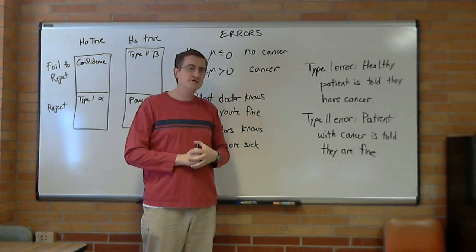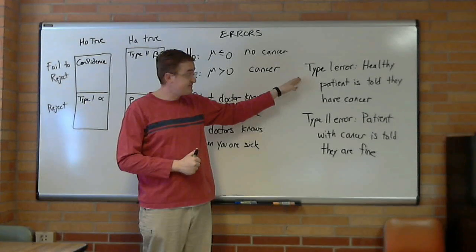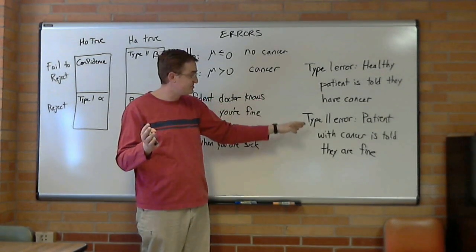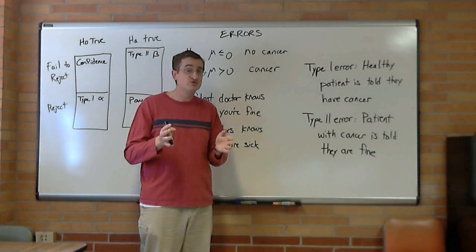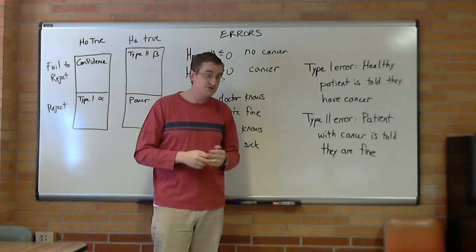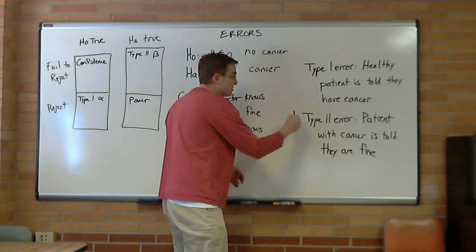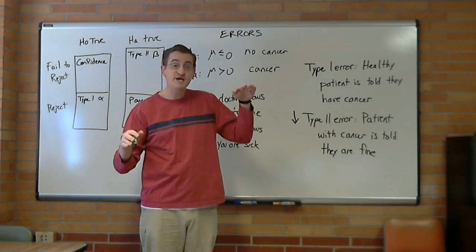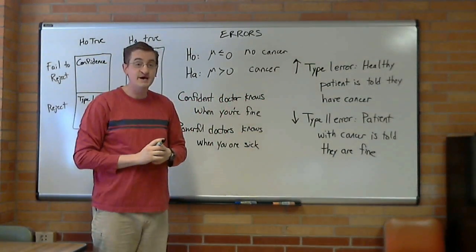The question is, which one is worse? A healthy patient told they have cancer, they panic and freak, but at some point, someone's going to realize that's not true. Patient with cancer is told they're fine, they go several more years without treatment, the risk of dying is higher. Most doctors say this is the worst type of error. We want to lower our beta. How do we do that? The trade-off is between alpha and beta. So if I want to lower my beta, I'm going to raise my alpha.